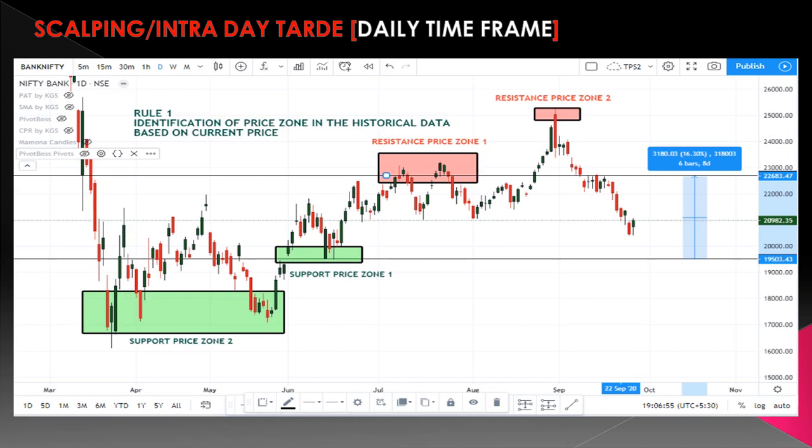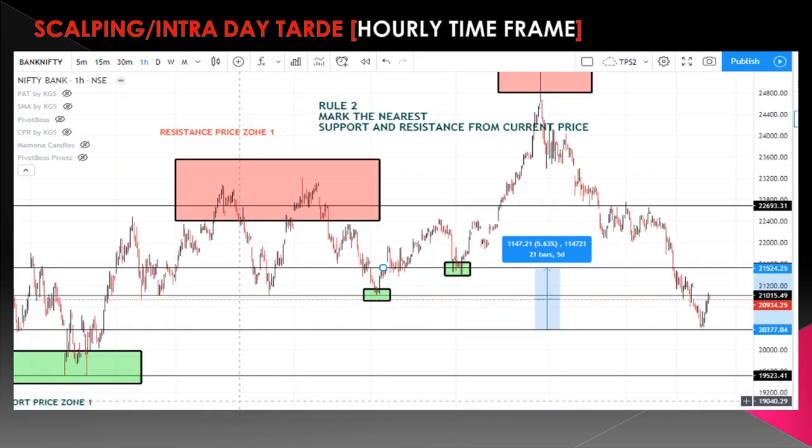Now, after marking this zone, we have to take our second rule. To fulfill our rule number 2, we have to change the time frame from daily to hourly. What is rule number 2?